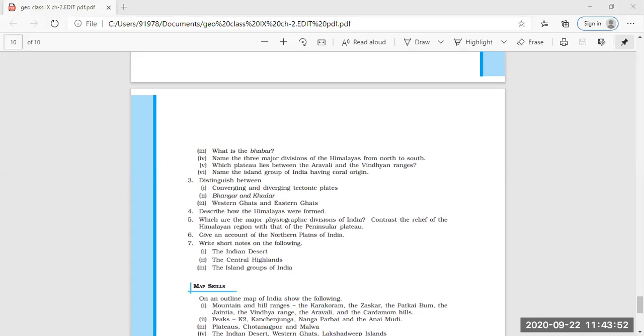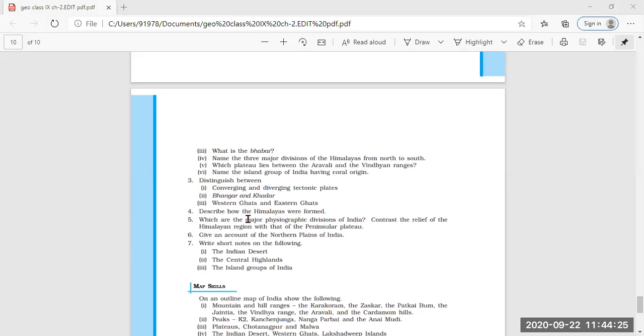Now Gunjan, second point. Western Ghats lie parallel to the western coast, and Eastern Ghats lie parallel to the eastern coast of the Deccan Plateau. I just want to correct here that they lie parallel. Western Ghats lie parallel to the western coast, but along the Arabian Sea.